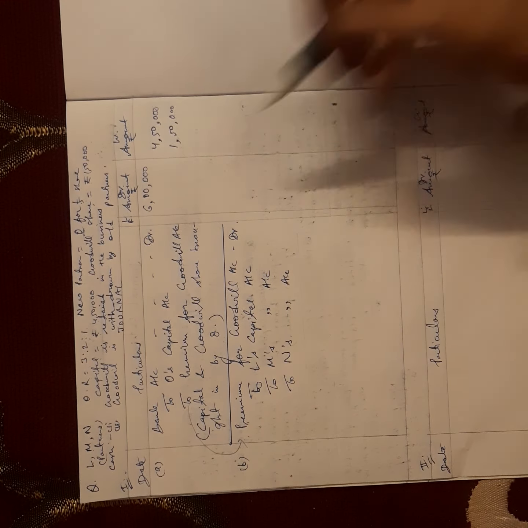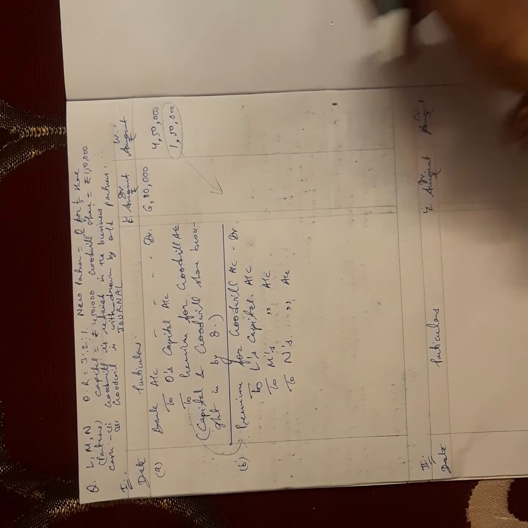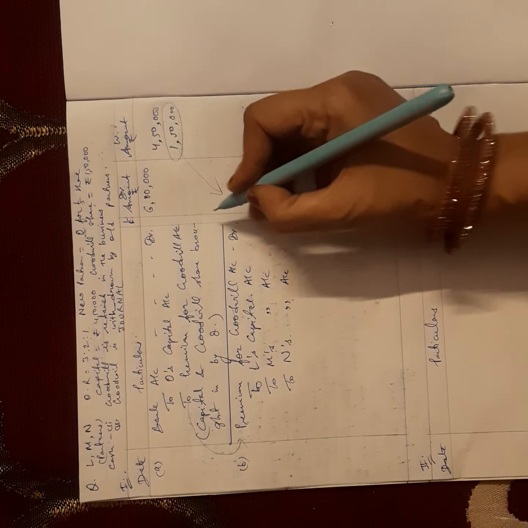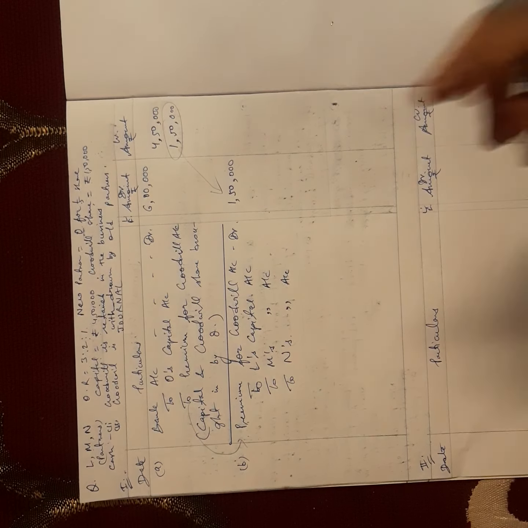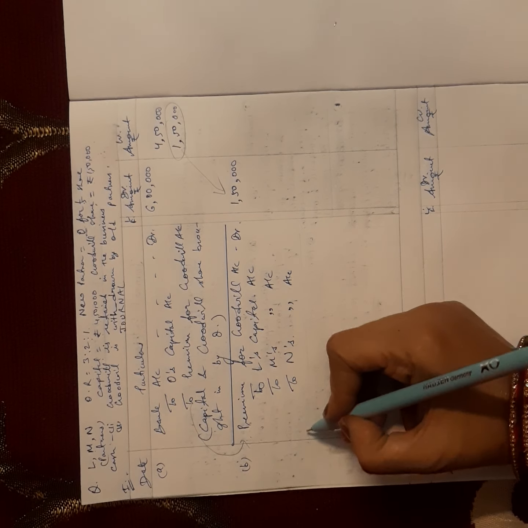How much is the amount of premium for goodwill? This 1,50,000 will come here, and we will write 1,50,000. It will be distributed among the partners, so a narration will be there.